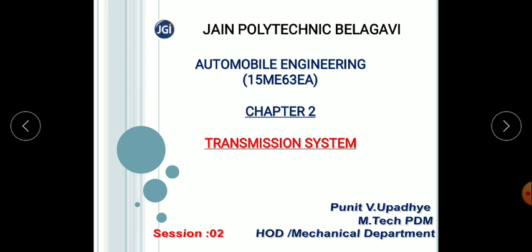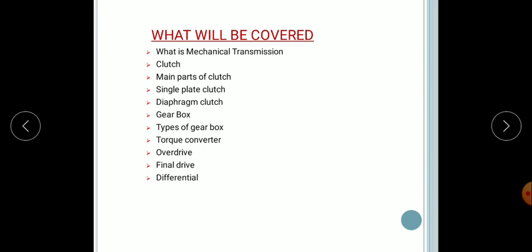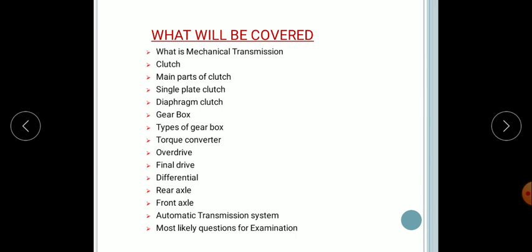In this session, session 2, we are going to begin a new chapter, transmission system. So what will be covered in this chapter? What is mechanical transmission, clutch, main parts of clutch, single plate clutch, diaphragm clutch, gearbox, types of gearbox, torque converter, overdrive, final drive, differential, rear axle, front axle, automatic transmission system, and most likely questions for the examination.